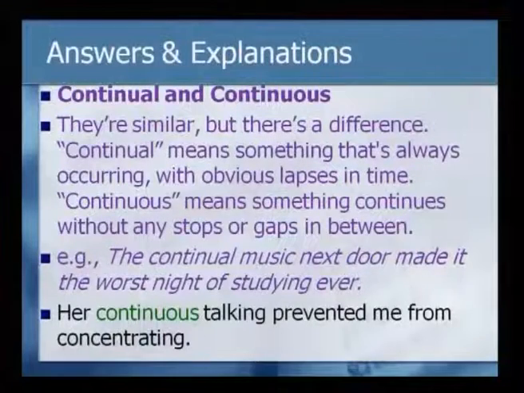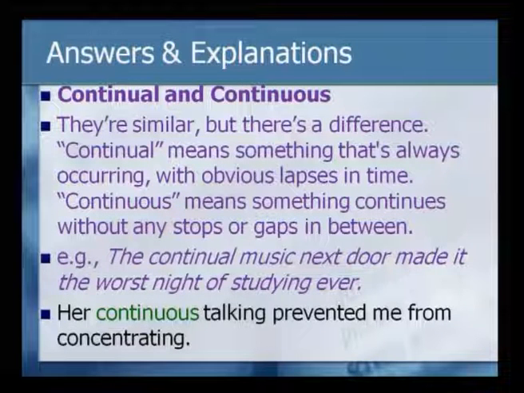Let us look at the explanation and the difference between these two words, continual and continuous. Now, at the outset, both words look similar, but there is a difference. Continual means something that is always occurring, with obvious lapses in time.